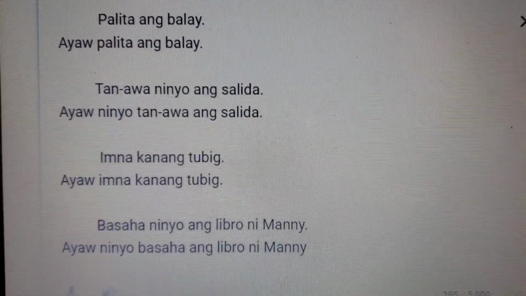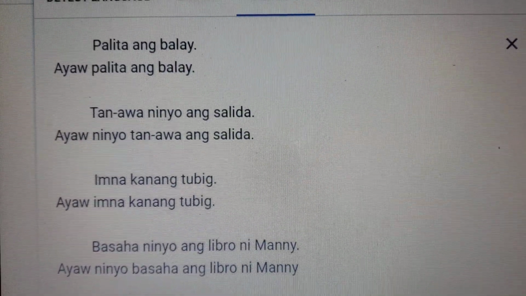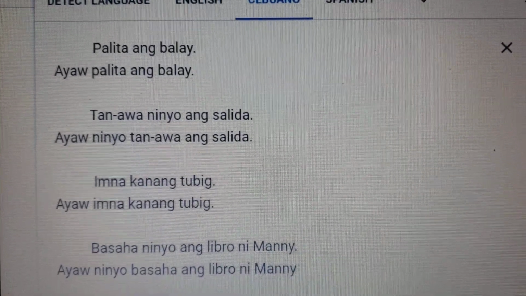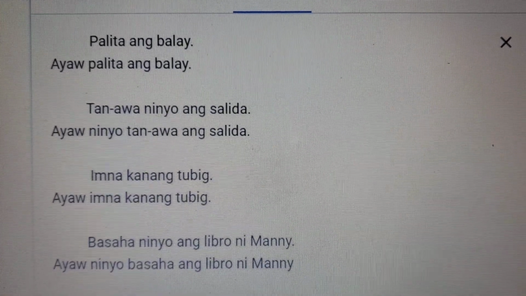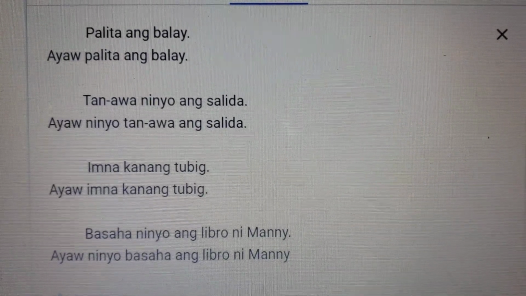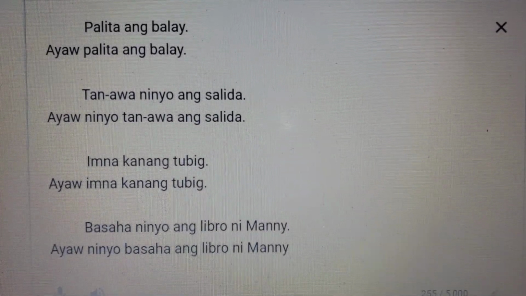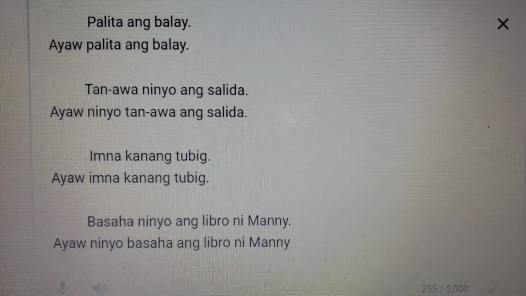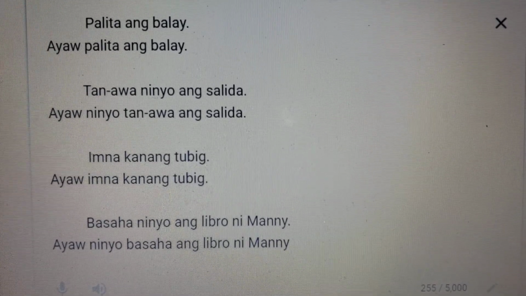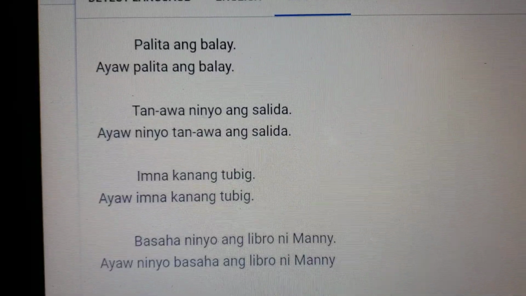In the next example, watch the movie. The verb stem of watch is tanaw. So we'll use the suffix a to say that we're going to have a command. Tanawa ninyo. So we're talking to the second person in the plural sense. We'll use the post-possessive personal pronoun ninyo. Tanawa ninyo ang salida. Watch the movie, all of you.